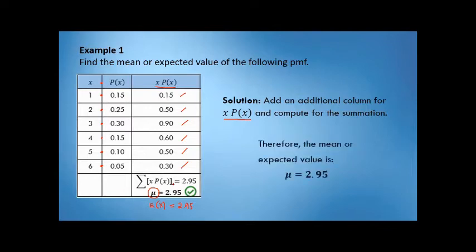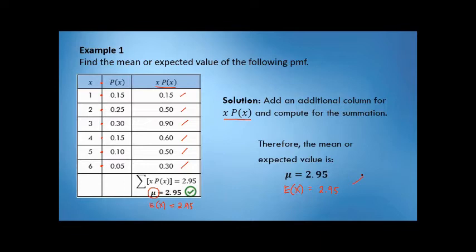So, i-conclude natin na ang mean or expected value, mu, is equals to 2.95, or pwede rin gumamit ng E of X is equals to 2.95. Okay, same lang sila.